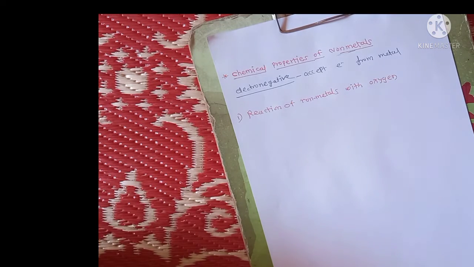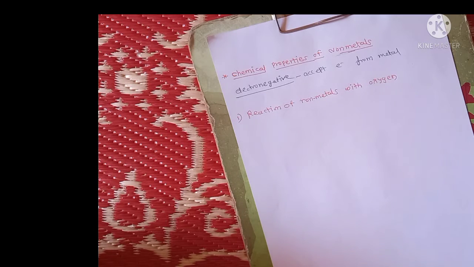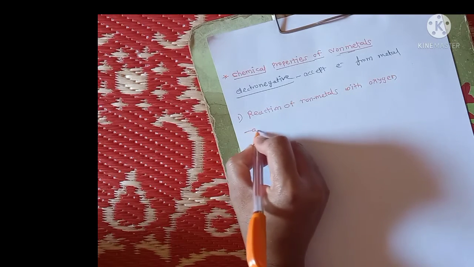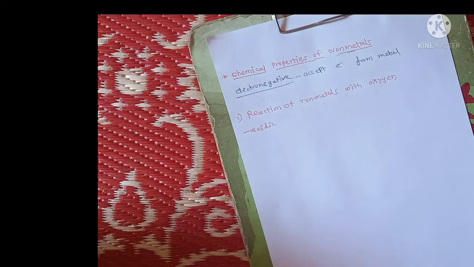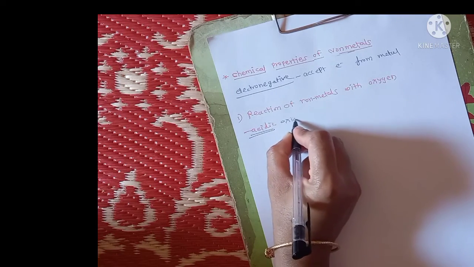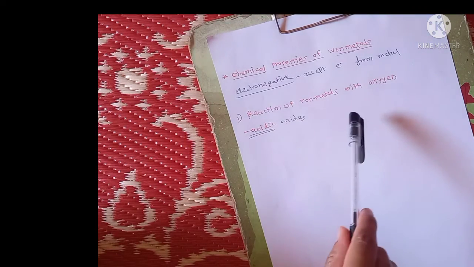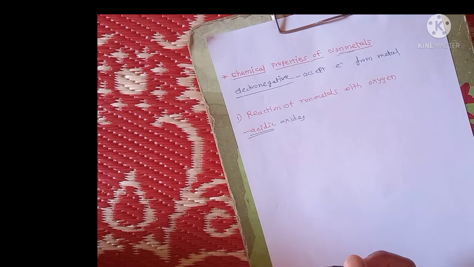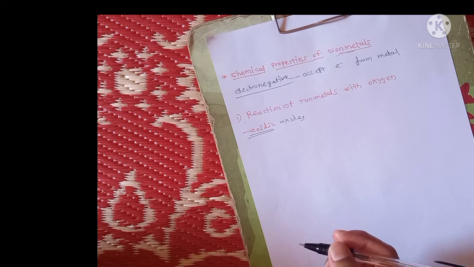When non-metals combine with oxygen, they form acidic oxides. That means there is a formation of oxides, and these oxides are acidic in nature.